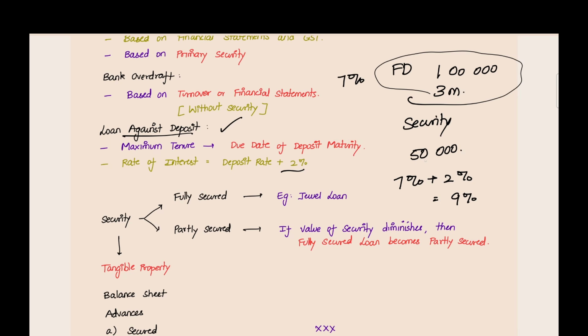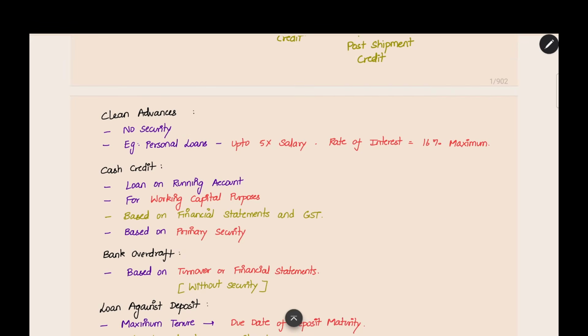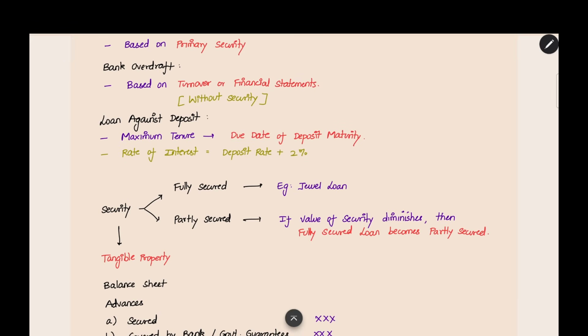For how much tenure can they give this 50,000 loan, how much time do you have to repay this loan? This will be decided based on the tenure of the deposit. If the original deposit is for 3 months, then the maximum tenure of the loan will also be 3 months. You cannot give 4 months for a loan against a deposit because the original deposit itself will mature in 3 months. This is the concept of a loan against a deposit.